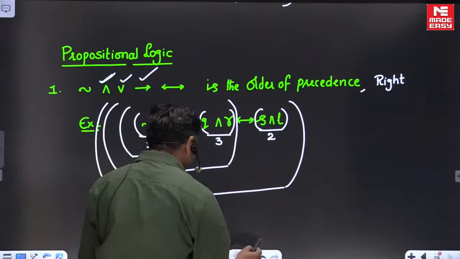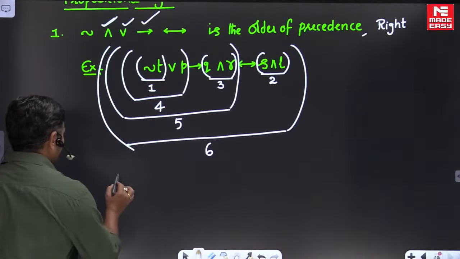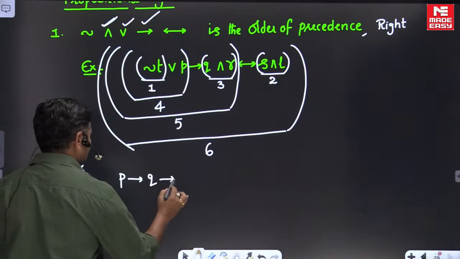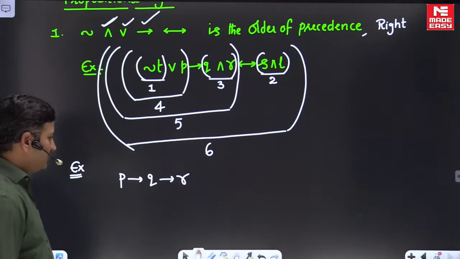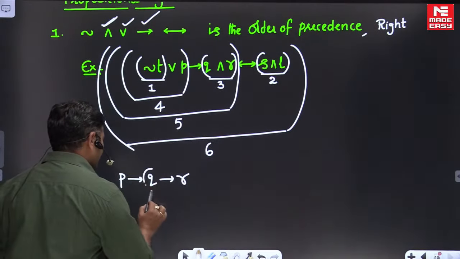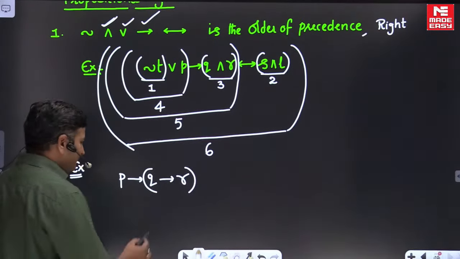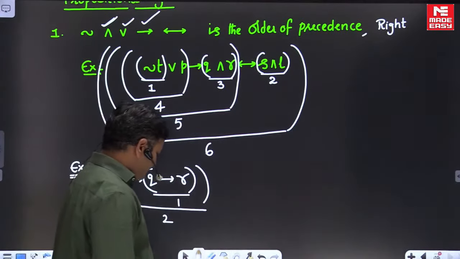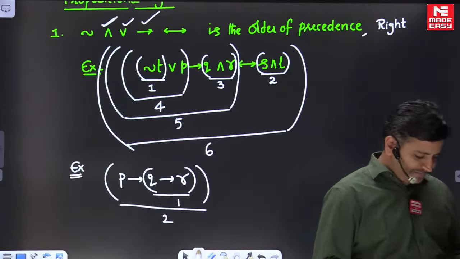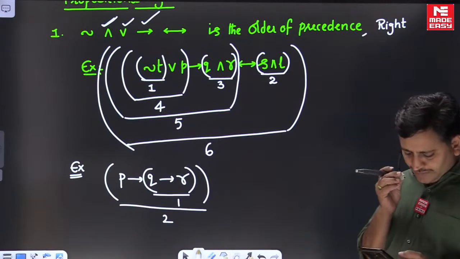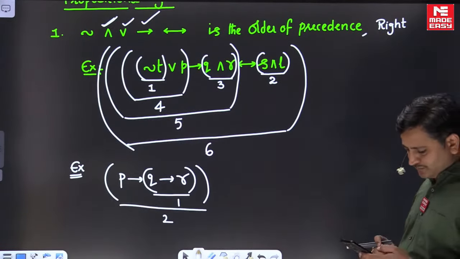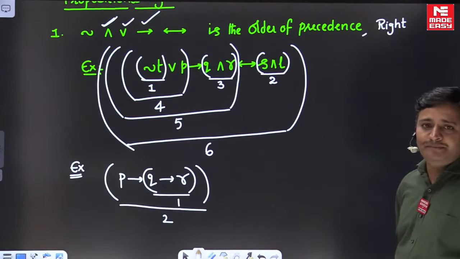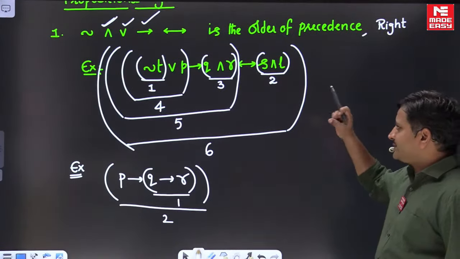For example, second example, friends, if you have P implies Q implies R. What does the order of evaluation mean? First you have to evaluate the right one, that is Q implies R. It is the first step. Afterwards we can evaluate this part, friends, which is the second step. They are basic concepts where students often get confused. Okay. Is it clear, everyone? Right. It is the first concept where you have to focus.